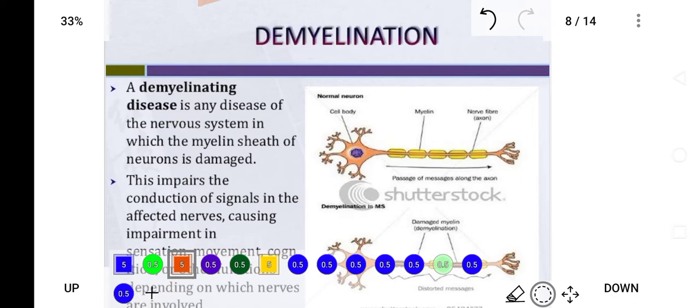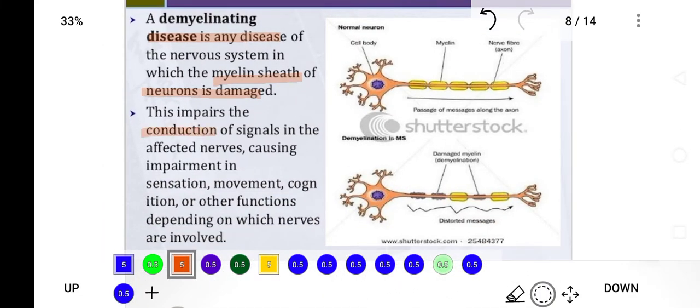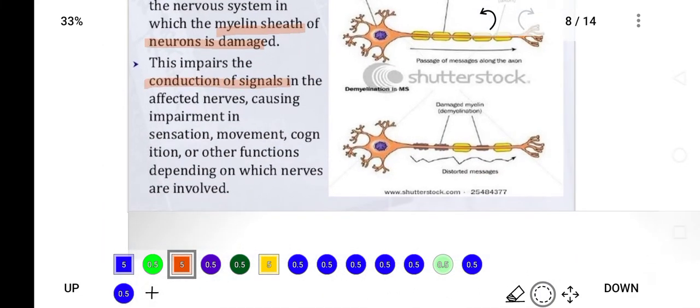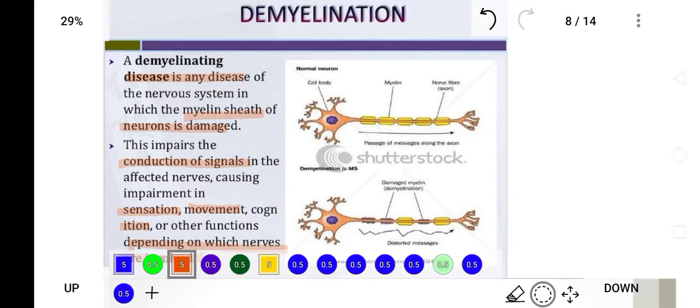Demyelination causes decreased reflexes, in which the myelin sheath is damaged by the autoantibodies and it impairs conduction. Because of impairment of conduction, there is impairment of sensation, impairment of movement and cognition and other functions of the body. That's why reflexes are diminished. Now, as you can see here, it is the axon and it is surrounded by the myelin sheath.